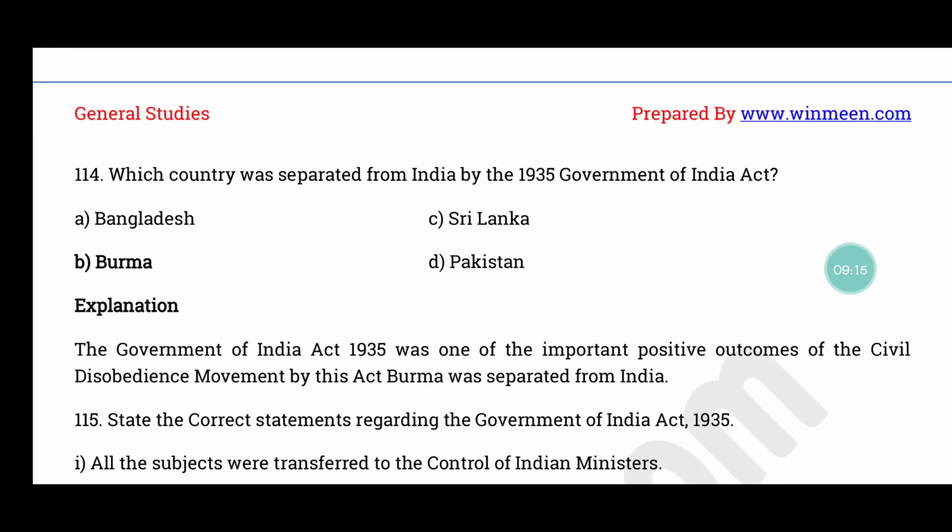Question number 114. Which country was separated from India by the 1935 Government of India Act? The correct answer is option B, Burma. Government of India Act 1935 was an important positive outcome of the civil disobedience movement at the time of India. So by this Act, Burma was separated from India.